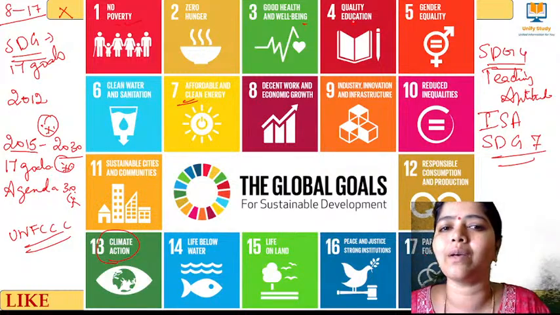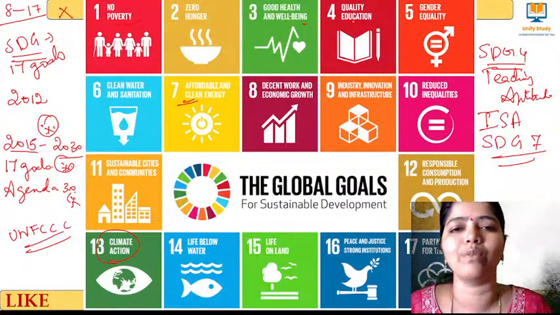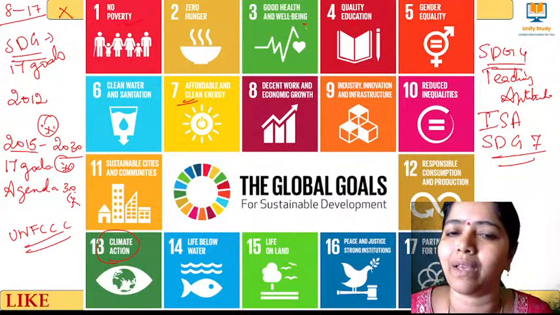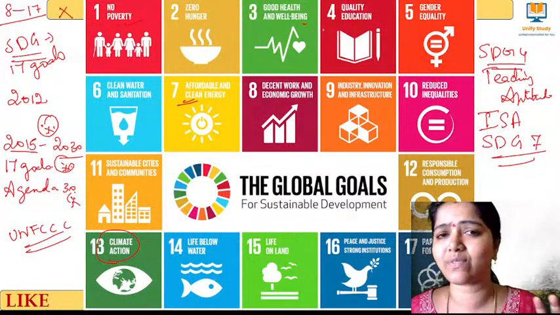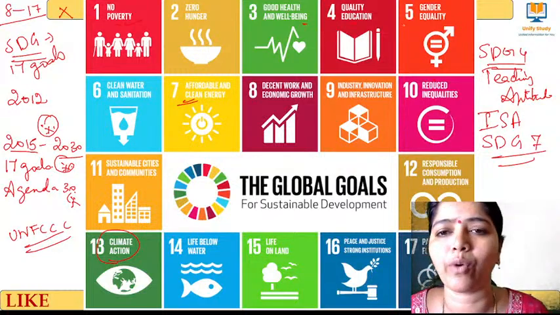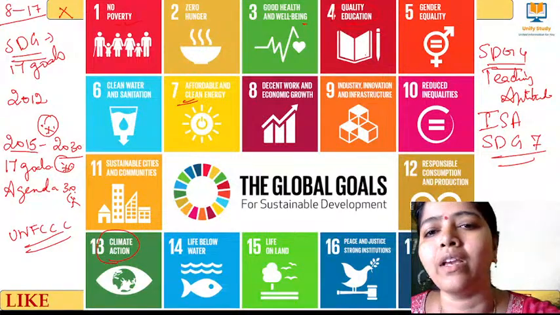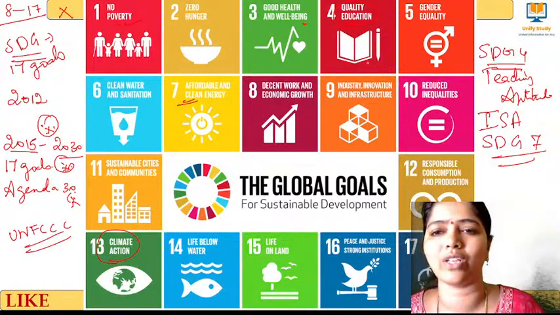And then I have to clean him. I have to give him good clothes. I have to check his health condition. That is good health and well-being. And when he is having good food, then what am I going to give him? I have to give him a good quality education. I will join him in a nearby primary school for a good quality education.